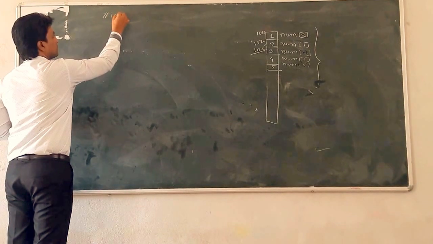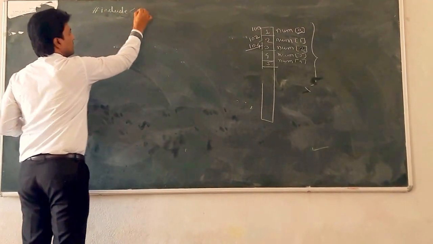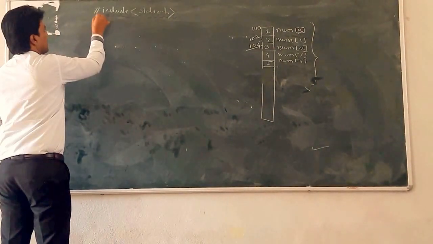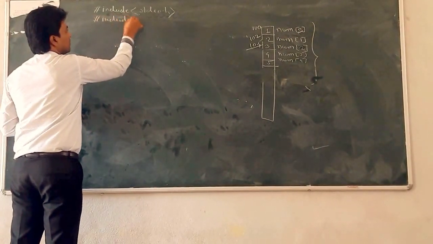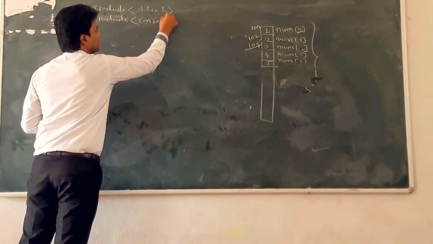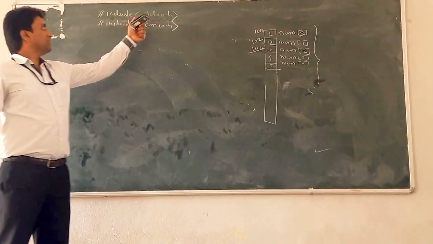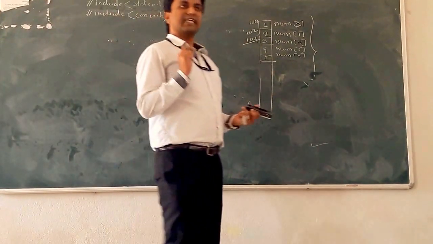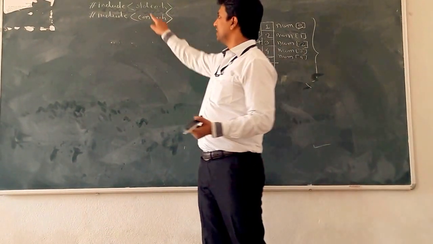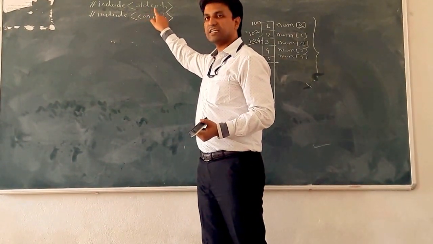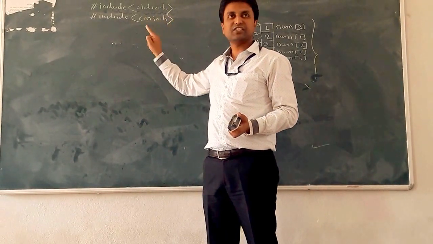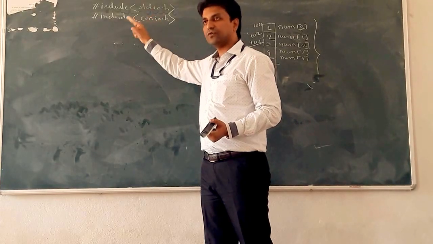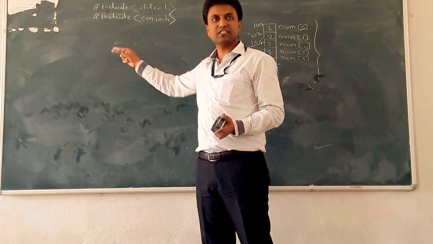Start from hash include stdio.h, then hash include conio.h. Why do we include stdio.h? Because the printf and scanf functions are stored in this stdio.h header file. The definitions of printf and scanf are stored in the stdio.h header file and we have to use those functions in our program.